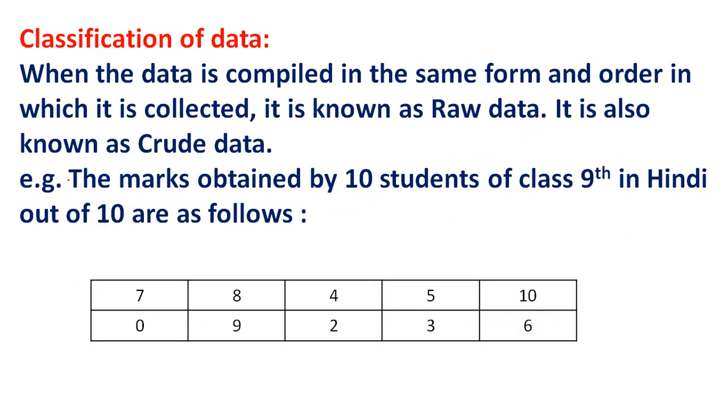Next term is classification of data. When the data is compiled in the same form and order in which it is collected, it is known as raw data. It is also known as crude data. For example, the marks obtained by 10 students of class ninth in Hindi out of 10 are as follows, and the marks are given in the table.